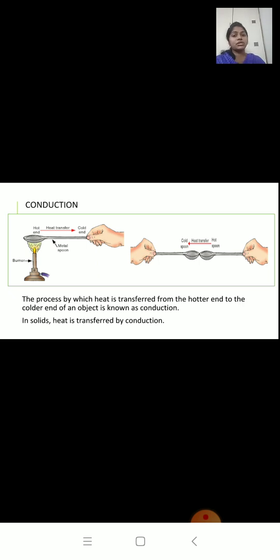Now this conduction cannot take place in liquid and gas. Why? Because in liquid and gas, the particles move freely. They are not in a fixed position. They can move freely.